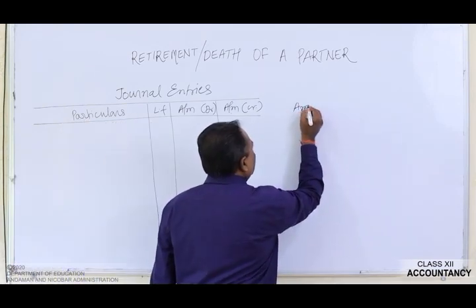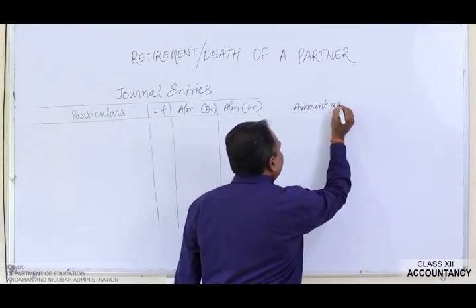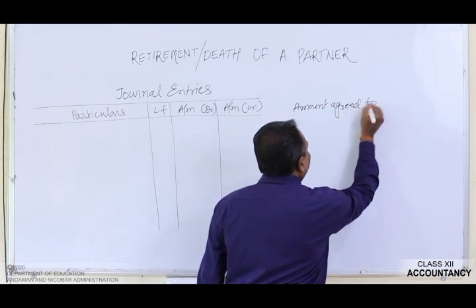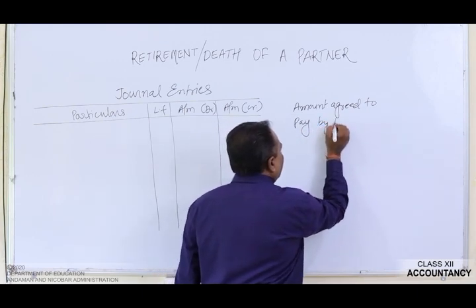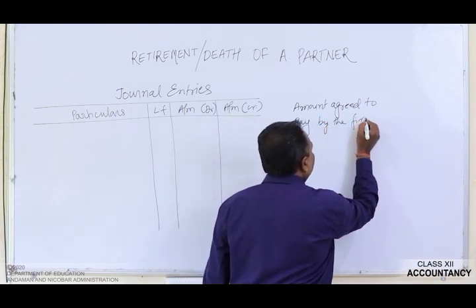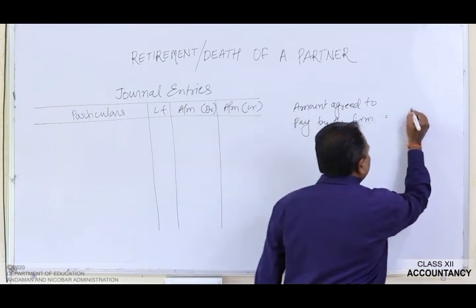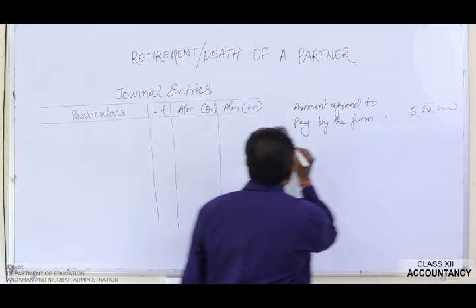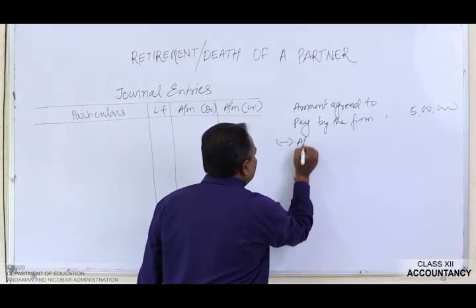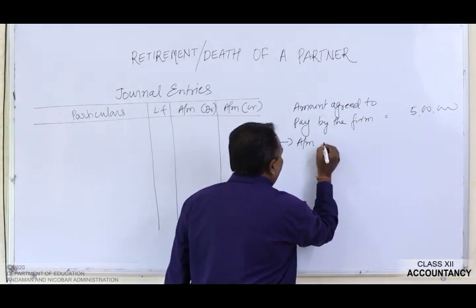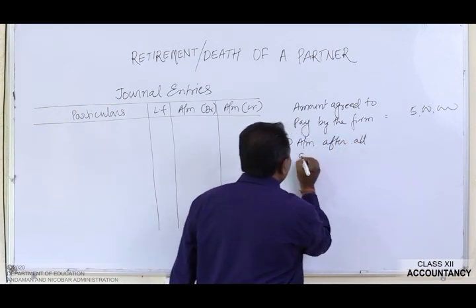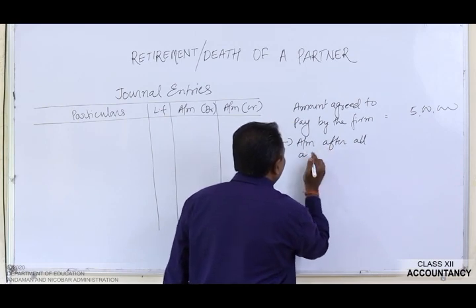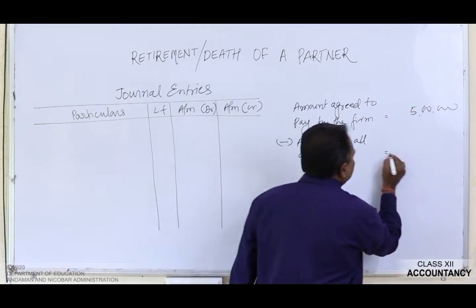Amount agreed to pay by the firm is rupees 5 lakh minus amount after all adjustment, which is 4 lakh.